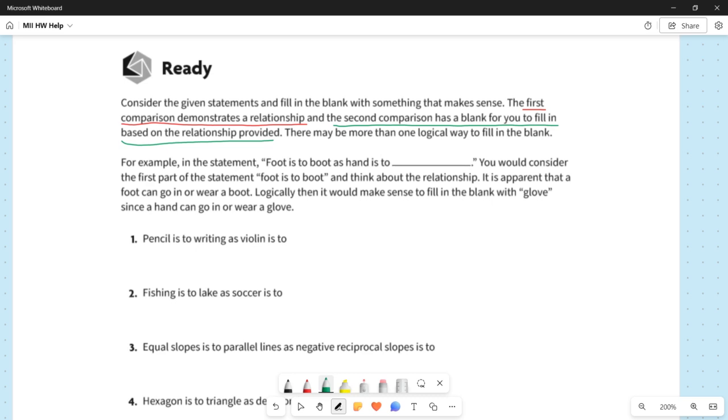For example, in the statement, foot is to boot as hand is to blank, you would consider the first part of the statement, foot is to boot, and think about the relationship. It's apparent that a foot can go in or wear a boot. So logically then, it would make sense to fill in the gap with glove, since a hand can go in or wear a glove.